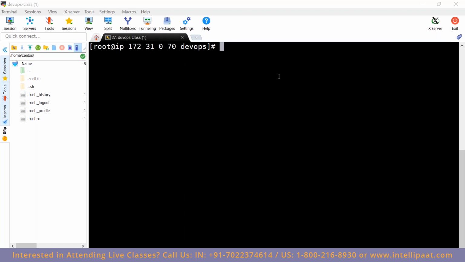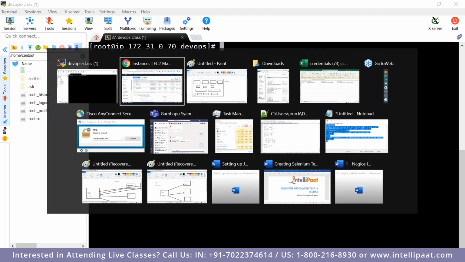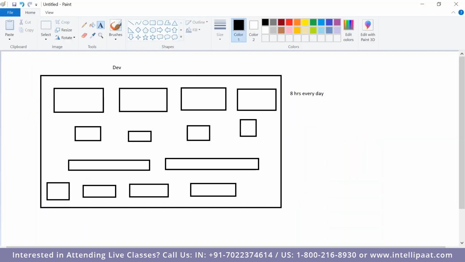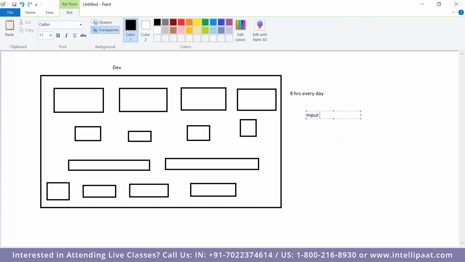Like when we start talking about other configurations, you'll understand the actual purpose of it. Now let's talk about something called variables. The concept is the same. A variable is nothing but, if you wanted to input any value, then we use the concept called a variable.